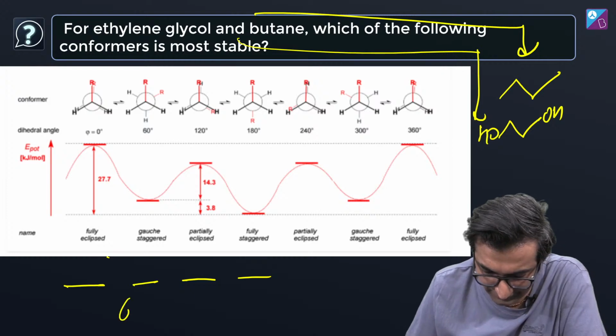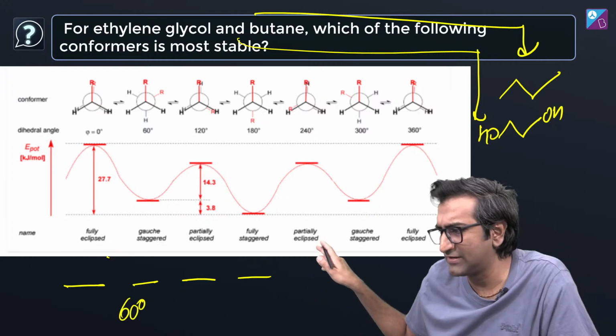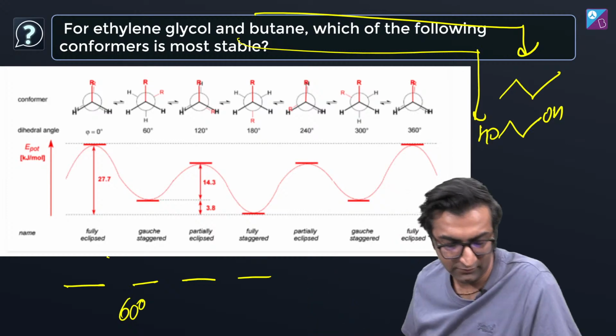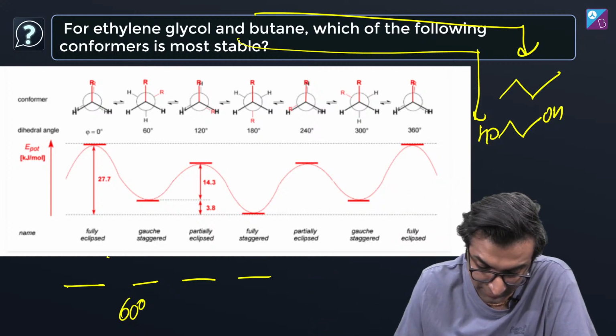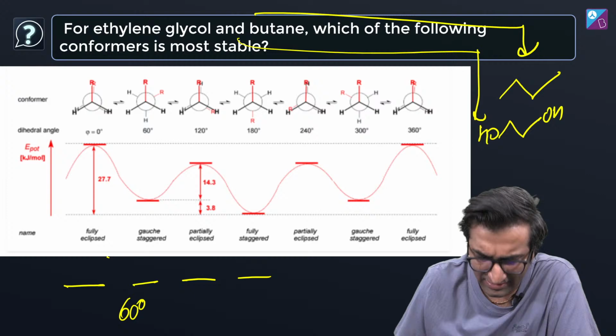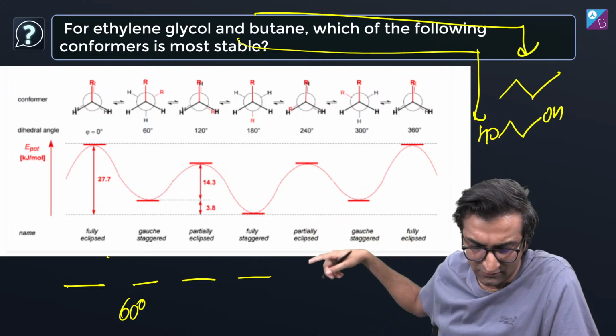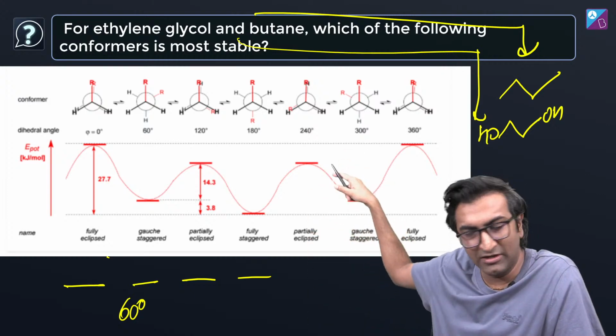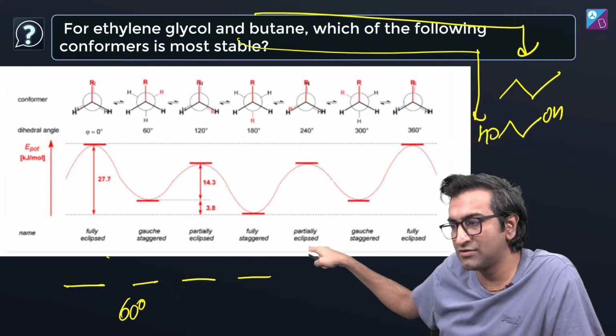Gauche means 60 degrees. Okay? Maybe you already studied this, but I'm giving you the ground rules for all of this. What is happening here? 60 degrees, partially eclipsed. And this, have you seen this graph before, by the way? This is the energy versus dihedral angle graph, right? Potential energy. Why is the eclipse stage the most stable?